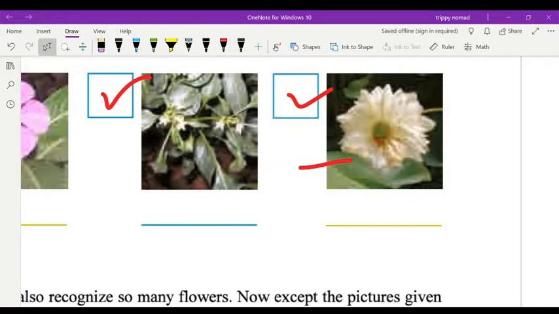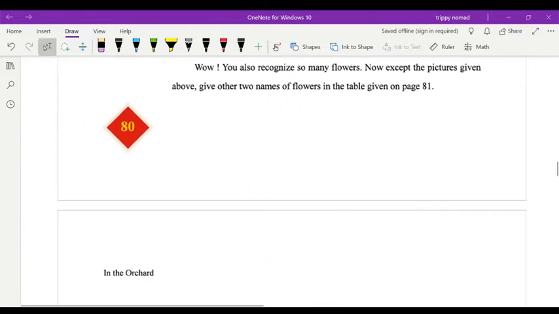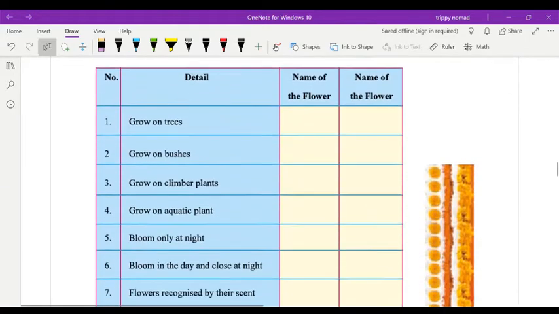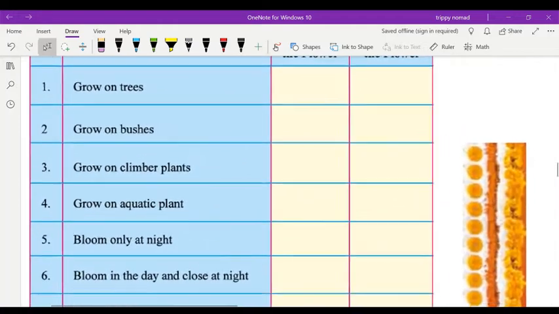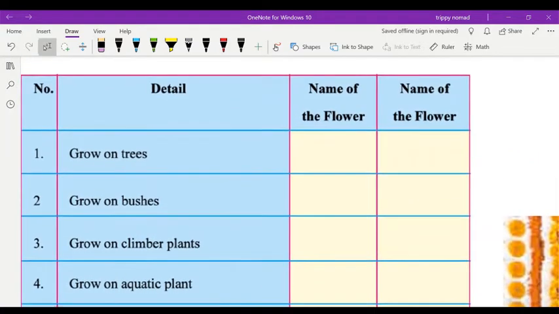Now, after that, wow, you also recognize so many flowers. Now, except the pictures given, you may write other flowers' names also, children. Okay, and now the names of flowers. Suppose there is one that grows on trees, you have to write gulmohar, flame of the forest. This one grows on the bushes, periwinkle.